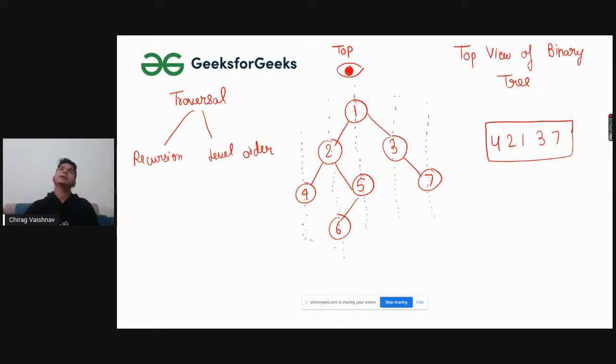In the case of the top view, left view, right view or bottom view of the binary tree, these are the four variations of this view question that we have. Level order traversal is very beneficial in this case. So we will be doing level order traversal. In that also, you might have heard of vertical order traversal.